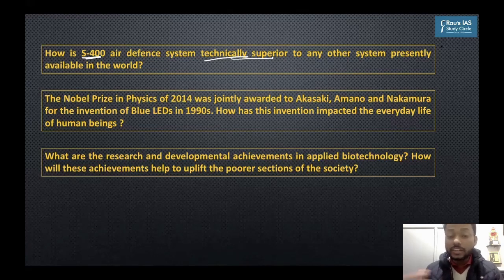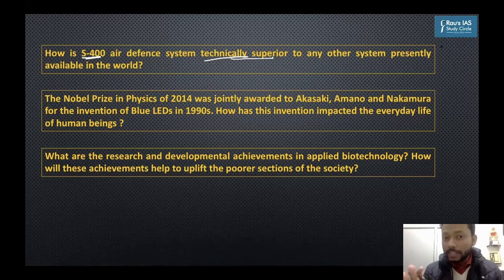But the ranges, what is the range? Do you know the range of S400? Do you know the altitude at which it flies? Do you know the details of the radar system that it has? Do you know how many targets it can hit simultaneously? Do you know it can also hit the target beyond the horizon?